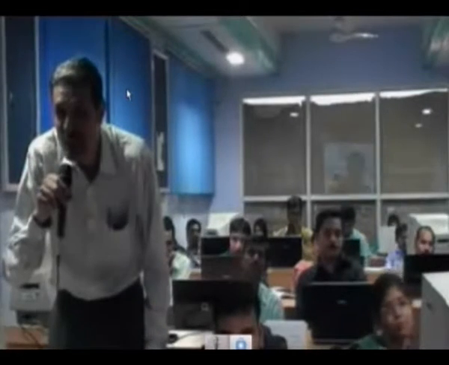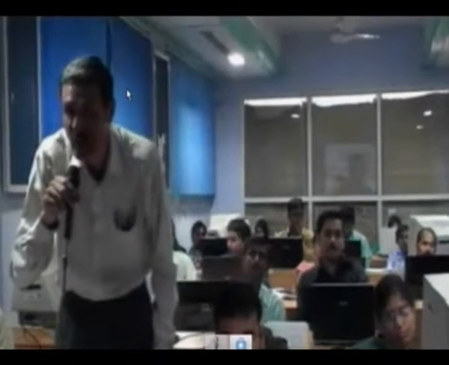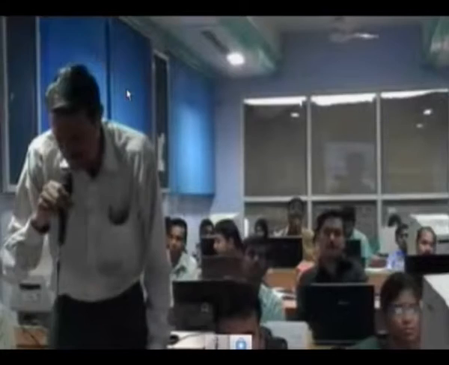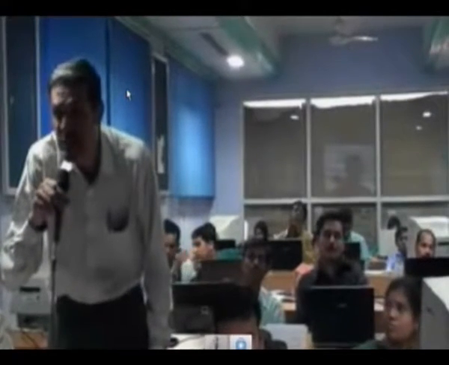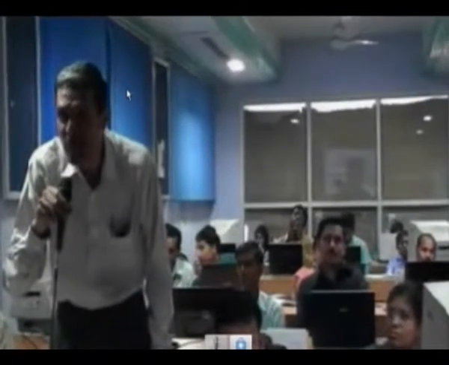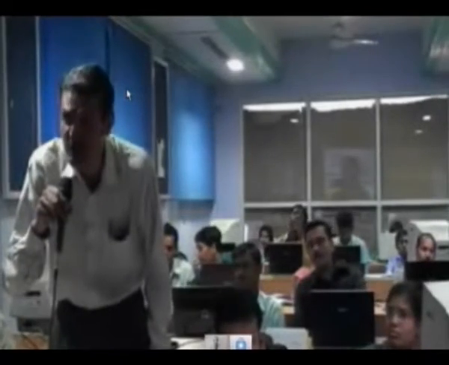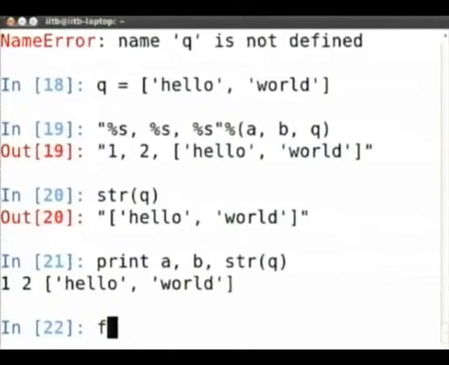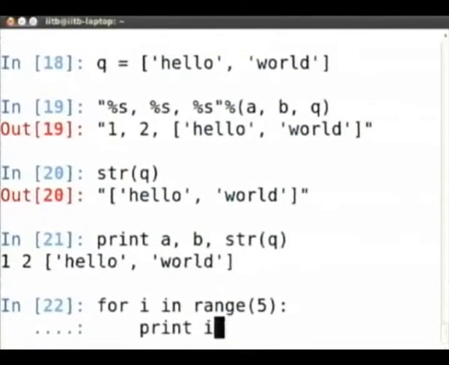I'll ask the second question in continuation of the first question itself. Suppose that we have got the syntax of for I in range 1 to 10, and we have to print the numbers 1 to 10 continuously. Okay, so then what you do is you say for I in range 5, print I comma. If you give it a comma, it will not put the new line.